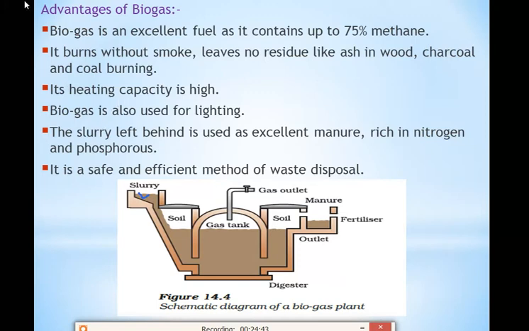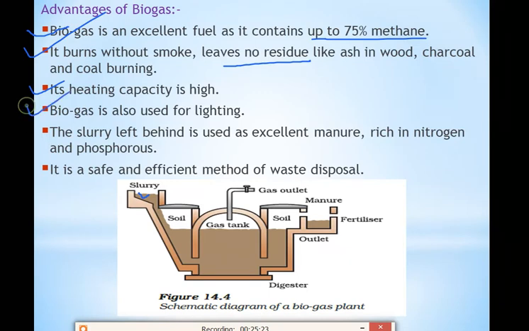Now, advantages of biogas. Biogas is an excellent fuel as it contains up to 75% methane. So how much methane is present in that biogas? 75% methane. That's why methane is the main constituent of biogas. It burns without smoke. No smoke will be emitted while burning biogas, and it does not leave any residue like ash. When you burn wood, you'll get ash, but in case of biogas plant, you will not get any residue. Its heating capacity is high, and when you use the biogas, the heat produced is very high.